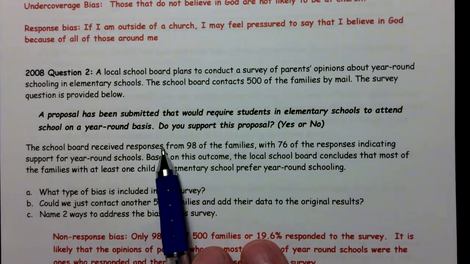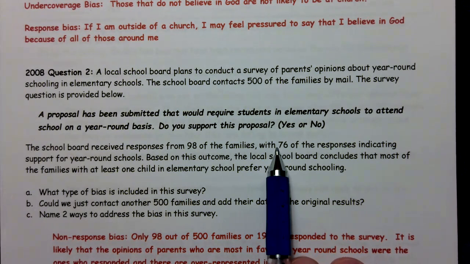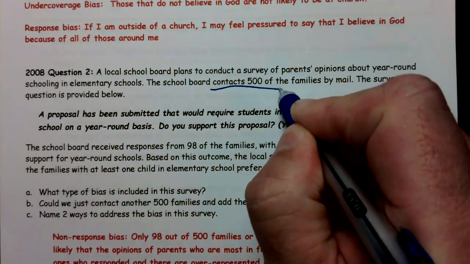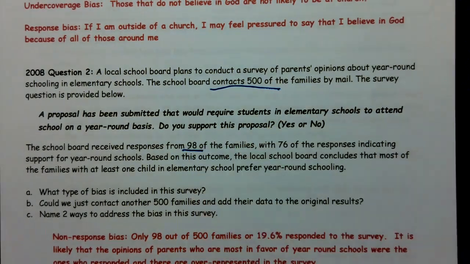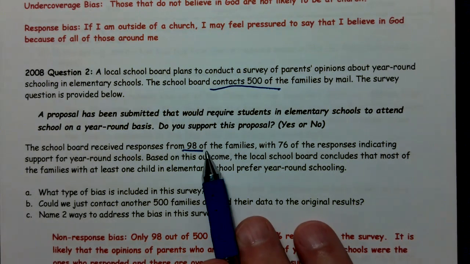So the school board received responses from 98 of the families. Whoa, whoa, whoa, whoa! Wait a second. They contacted 500, and 98 responded. Well, that sounds like non-response bias.